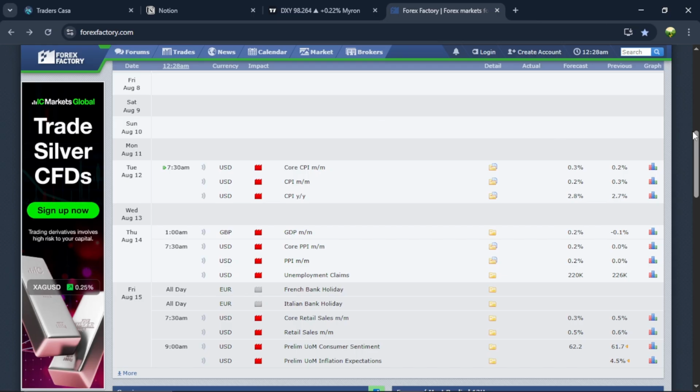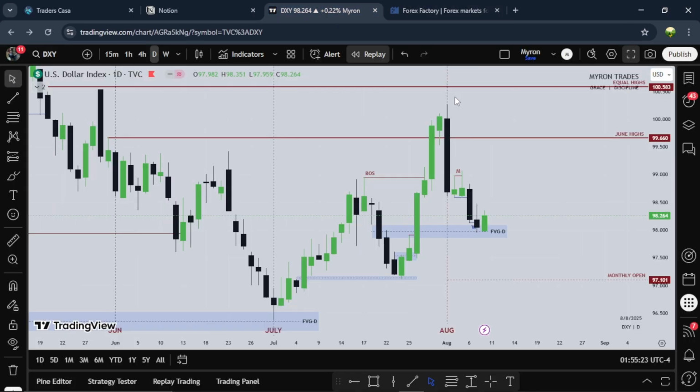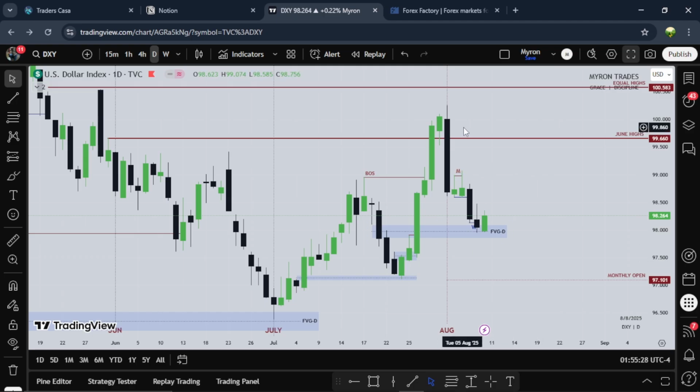So let's hop into the charts and see how these news events affected pound, dollar, gold, and Bitcoin. Let's hop into it. So this is the daily time frame for the dollar. Each candle in this chart represents a day's worth of trading. So this is Monday, Tuesday, Wednesday, Thursday, and Friday. This is the new week of August. What did July do rather? July takes out June highs. That's this run up here.